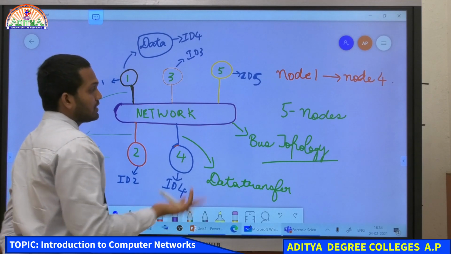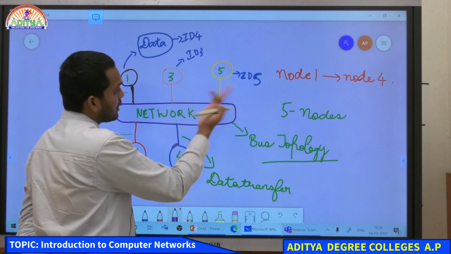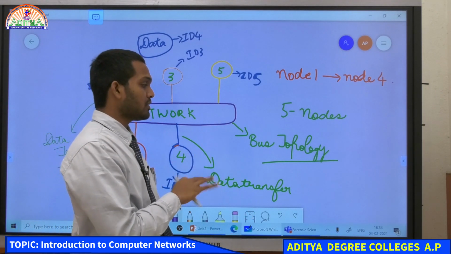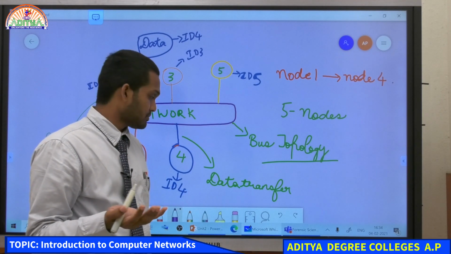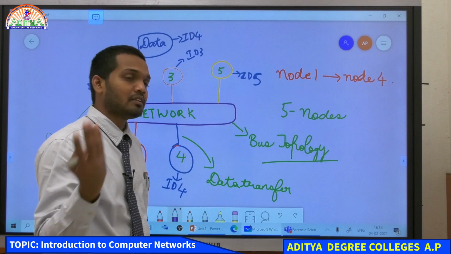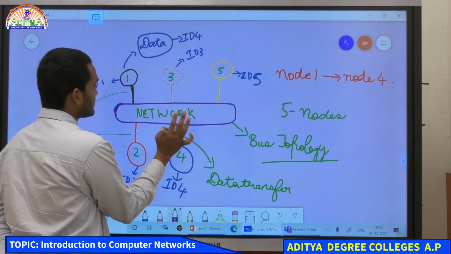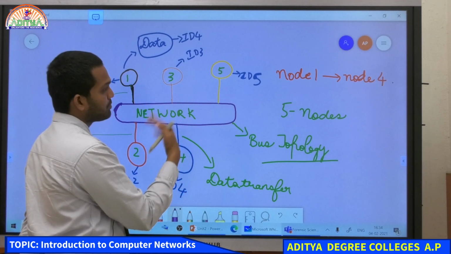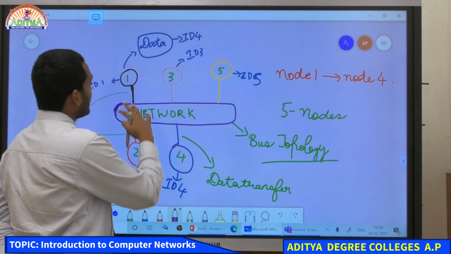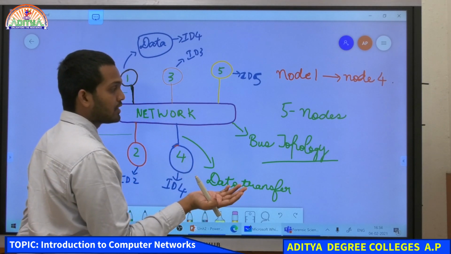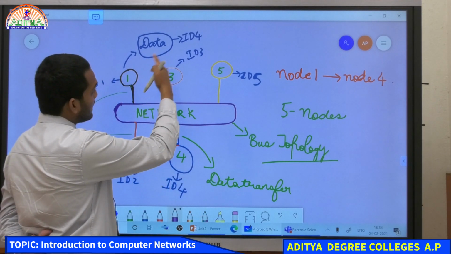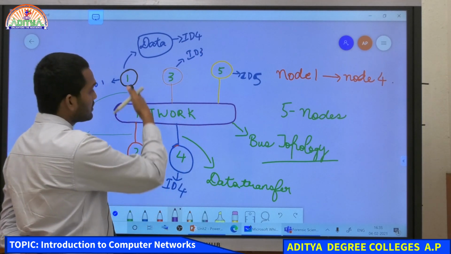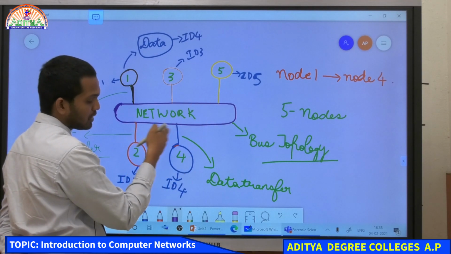This way, whatever data is being sent by whichever computer in the network, they all match themselves by the IDs they have. I am just trying to give you a very basic example, but instead of IDs we have IPs, internet protocol addresses and all. We will see that all in a later section, but as of now just try to understand. This is a network. In this network there are multiple computers that are connected. These computers are known as nodes in the network, and when each computer wants to send some data to another computer, it attaches the ID of the computer it has to reach, and that data is transmitted in the network through these cables. These are known as your data transfer cables.